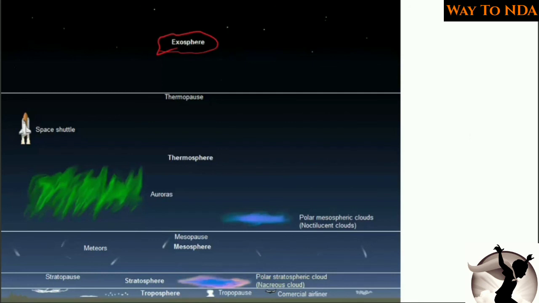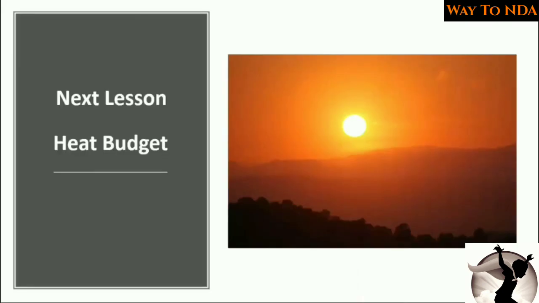In our next lesson, we are going to study the heat budget. Okay, the heat budget of the Earth, the solar radiation, and the heat budget and the temperature of the Earth.